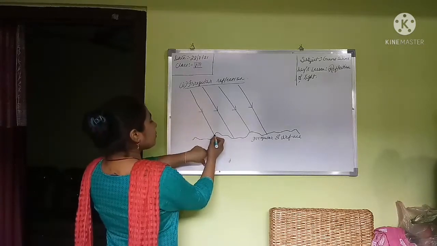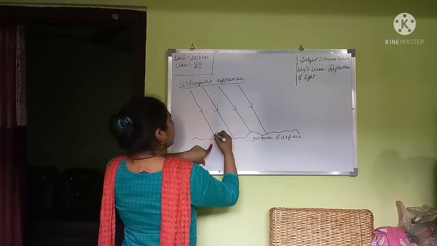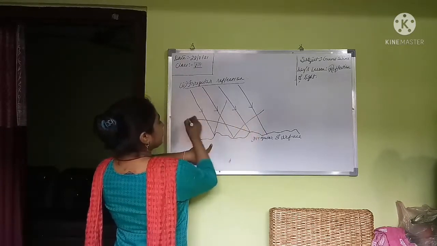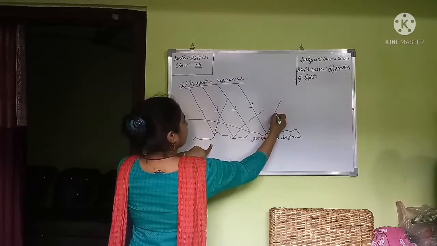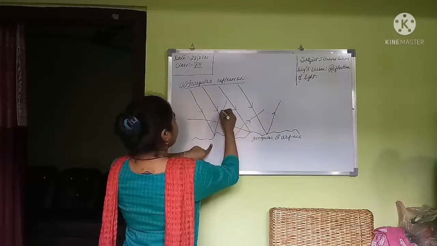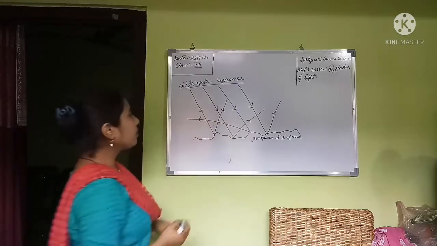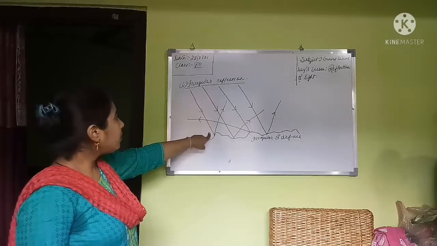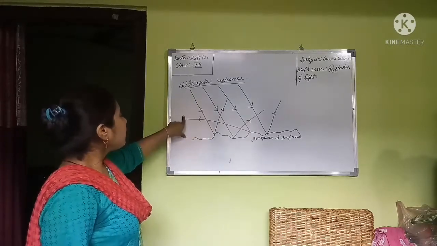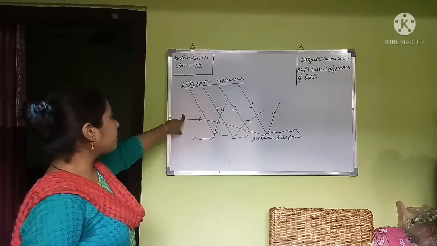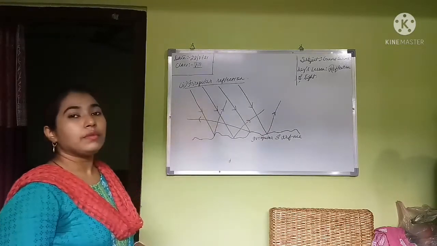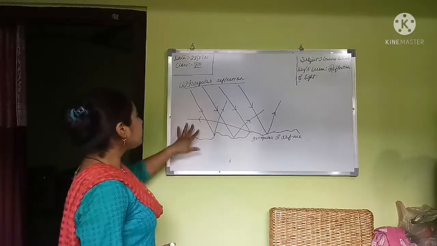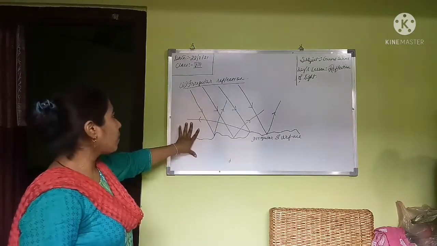What happens after reflection? The light ray reflects haphazardly like this. The reflected ray gets reflected back haphazardly. So here the image formation is not possible, which means a good image will not form.